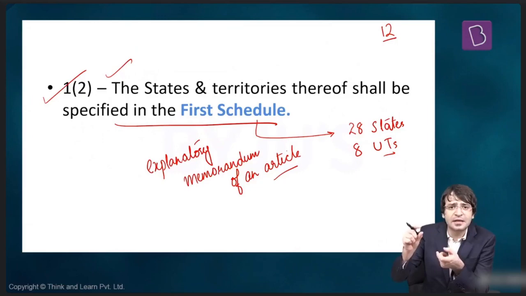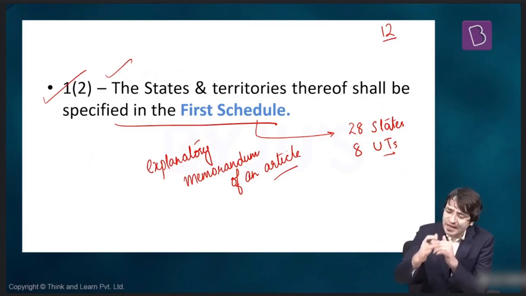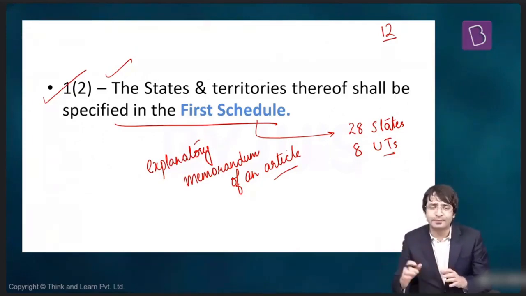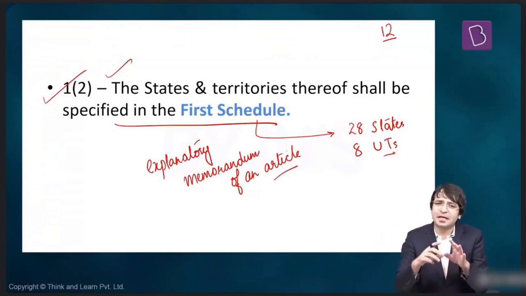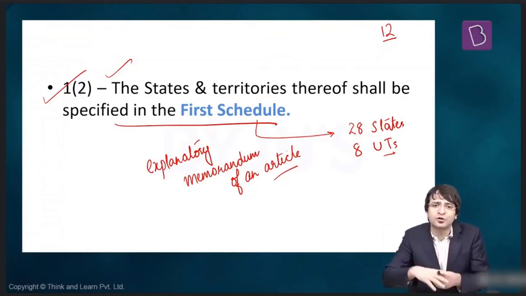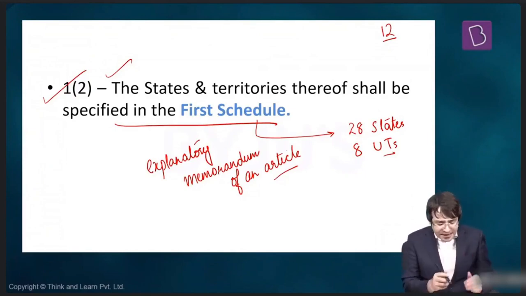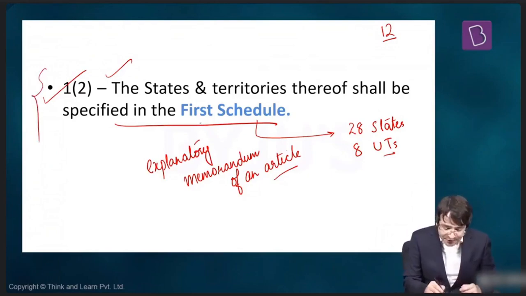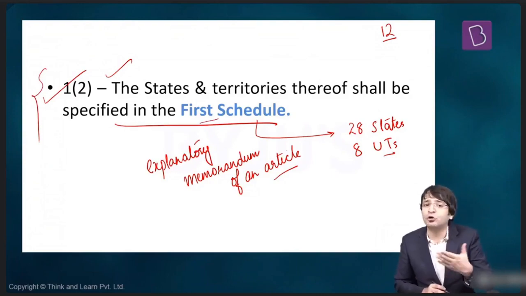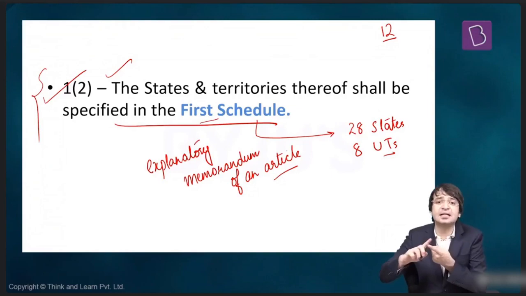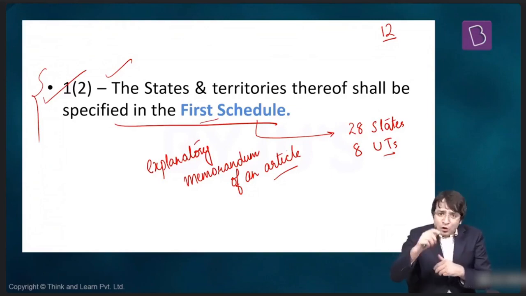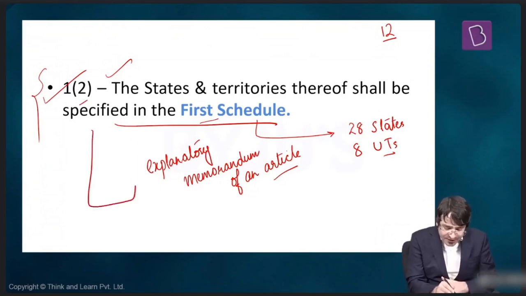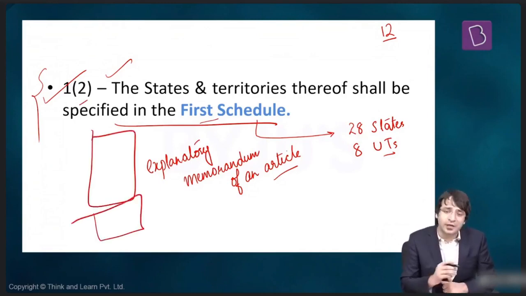That means if there is an article in the Constitution of India which requires more explanation, what do we do? We add a schedule at the end of the Constitution. But what is the purpose? The purpose is basically cosmetic. What do we mean by a cosmetic requirement? Let's say, for example, instead of the phrase, the states and territories thereof shall be specified in the first schedule, we could also have mentioned, the states and territories thereof are specified below. So below this article, we would have a list of 28 states and 8 union territories.